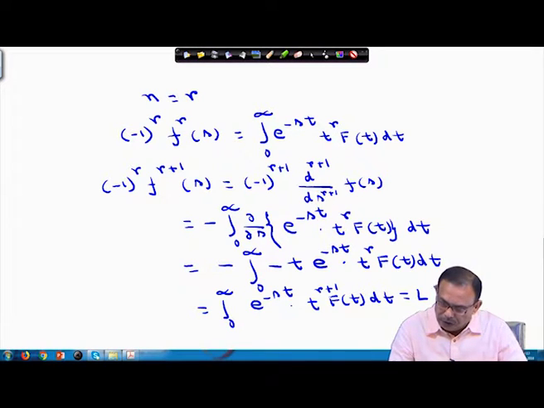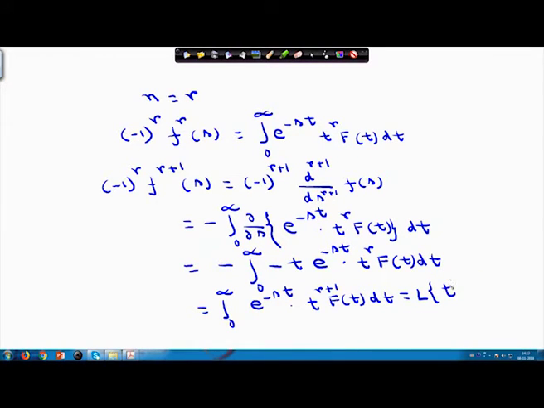So, you can write down this as the Laplace transform of t^(r+1) into f(t). So, we are showing that if the result for the Laplace transform of t^r f(t) is true, then for the Laplace transform of t^(r+1) f(t) also it is becoming true.